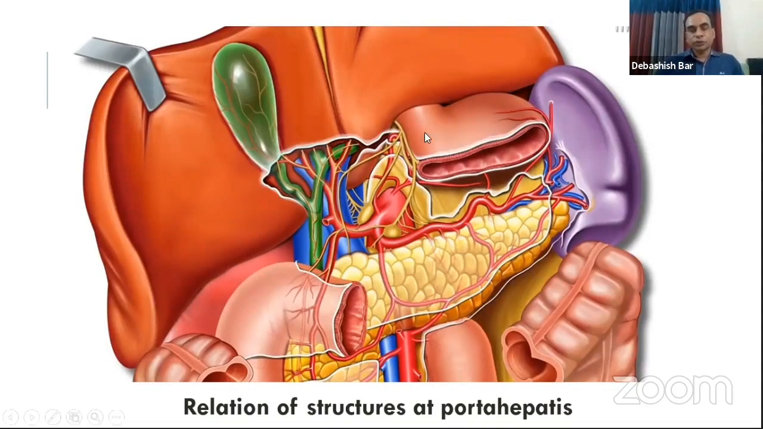Now the important relations at the porta hepatis. Here in this picture, we can see that the common hepatic duct lies most anteriorly and to the right. To the left and posterior is the hepatic artery, which divides into right and left hepatic artery. The right hepatic artery commonly passes behind the common hepatic duct, and the left hepatic artery passes in front of the left hepatic duct. Behind the hepatic duct and hepatic artery passes the portal vein. And behind all these structures passes the vena cava.